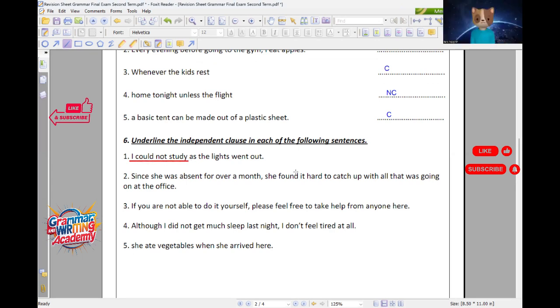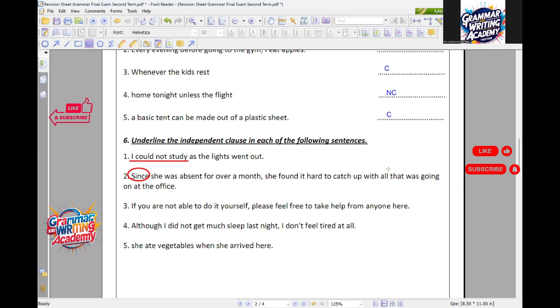Number 2. Since she was absent for over a month, she found it hard to catch up with all that was going on at the office. What can we underline? Wait a minute. She was absent. Here, my dear boys, I have to ask myself a question. Do I have here a subordinating conjunction? Yes, I have since. So from since to the comma, I don't need this part.